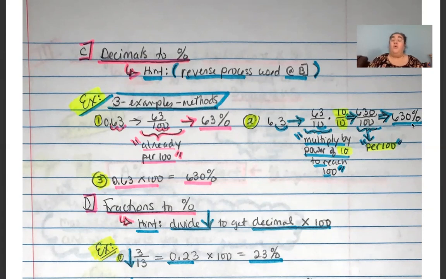Okay? Or last but not least, if you wish to go the easy route, which is the route that I find the easiest to work with when converting decimals into percents, is to simply take your decimal and multiply by 100. So 6.3 times 100, 630%. Okay, so this number 3 would be my personal favorite option for how to deal with converting a decimal into a percent, but we've given you these other options here so that you can use whichever one works best for you.